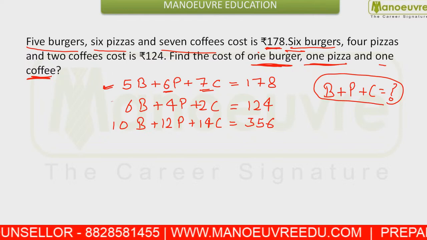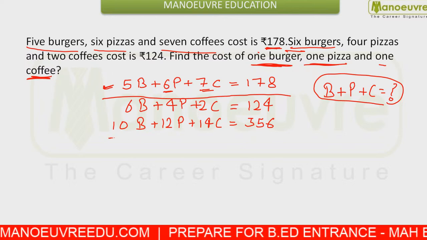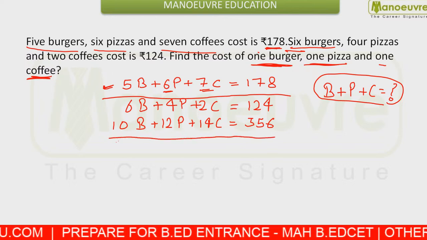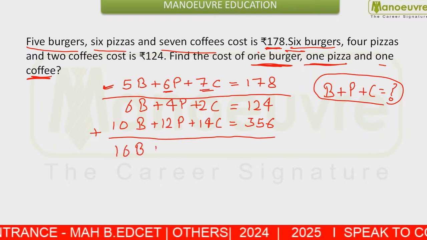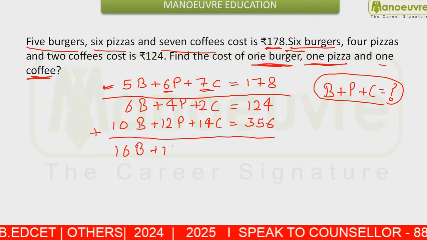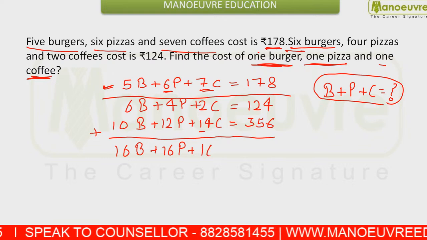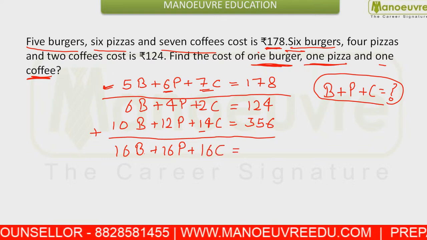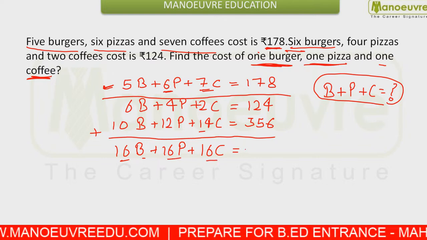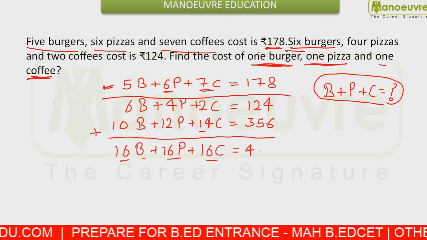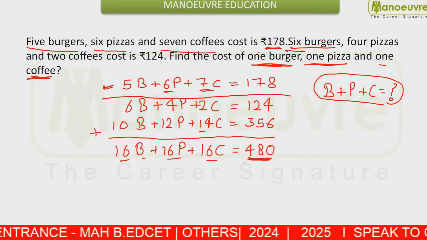So if you have a look at the second equation and the double of the first equation, if I add these terms, what will you have? You can say you have the value of 16 burgers, 12 and 4 is again 16 pizzas, plus 14 plus 2 is 16 coffees. That means you get the value of 16 burgers, 16 pizzas and 16 coffees. What is this going to cost? This is going to cost you 480 rupees.